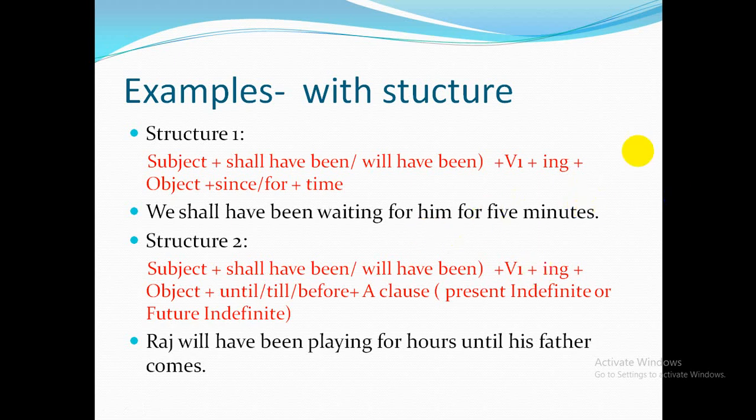After using that verb, you can use until, till, before, and after that another portion of the sentence. Another sentence with subject and predicate, that is a clause.